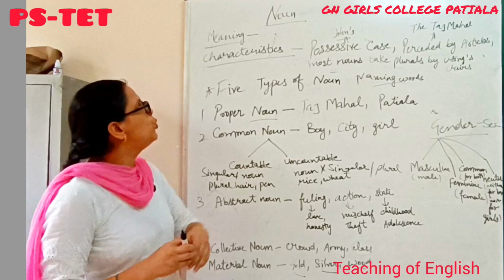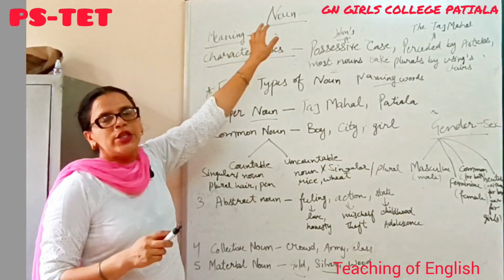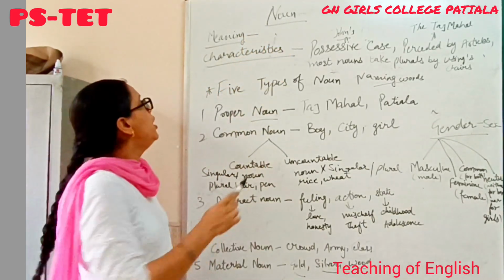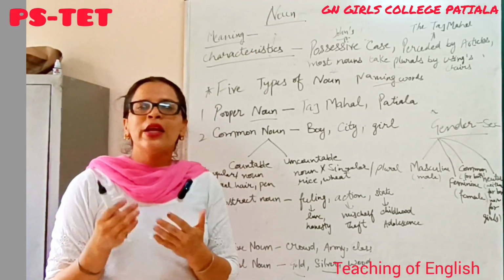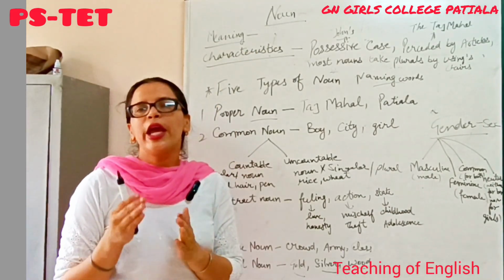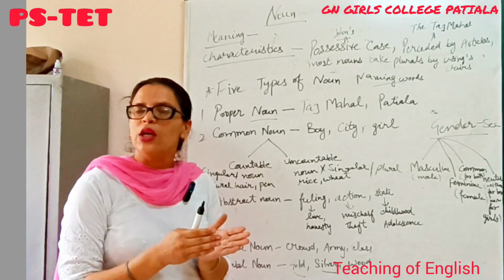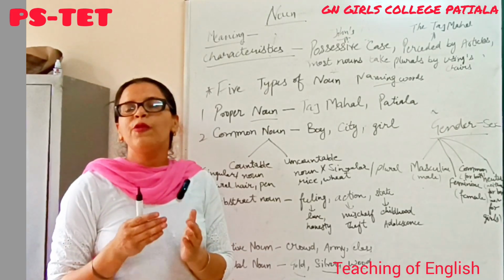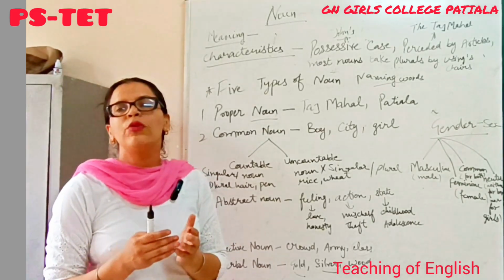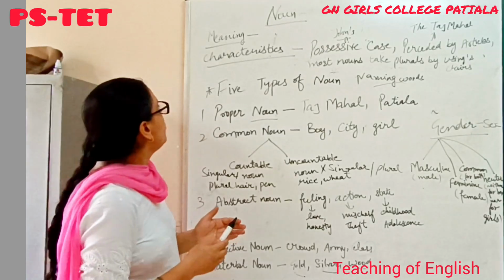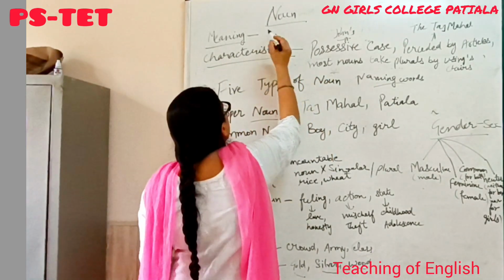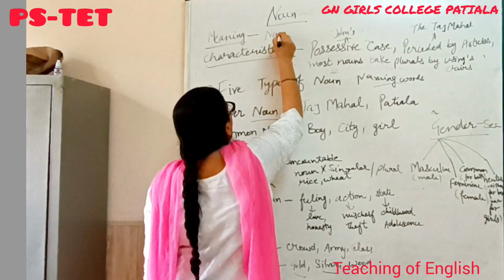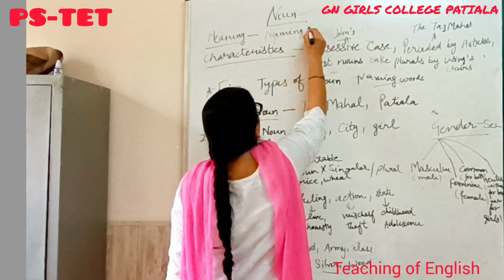Today, I will teach you noun. It is a part of grammar. First of all, I will explain the meaning of a noun. What is a noun? A noun is the name of a person, place, or thing. It also explains the feeling, state, and action of the mind of a person. So, a noun is called a naming word. These are called naming words because these are the names of things.